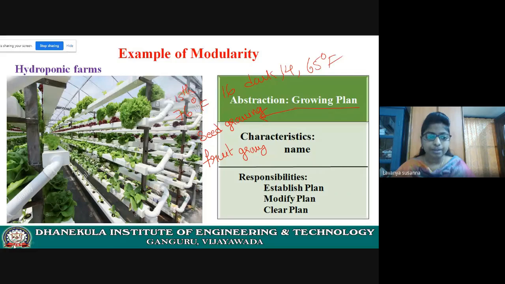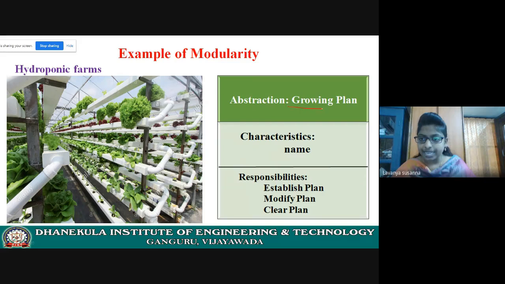Like this, there will be many plans in stages. In the first stage, seed growing, there will be a plan. Next, to produce fruits, there will be a plan. So there will be many plans, so you must develop them as modules. Seed growing is a module. This is the first module. Second module. Just like that, you need to develop many modules, like the fruit growing plan.